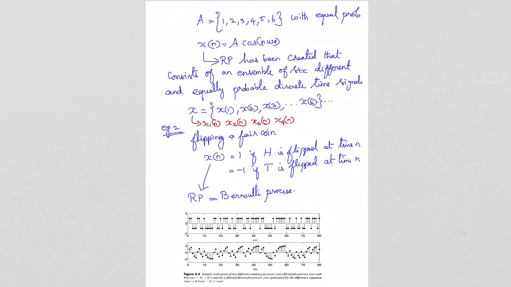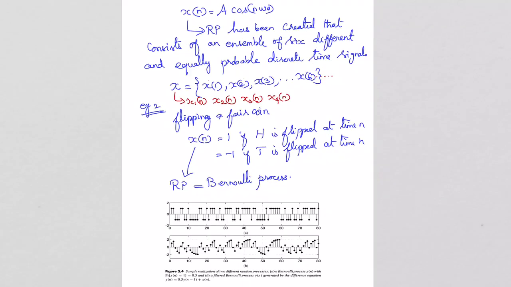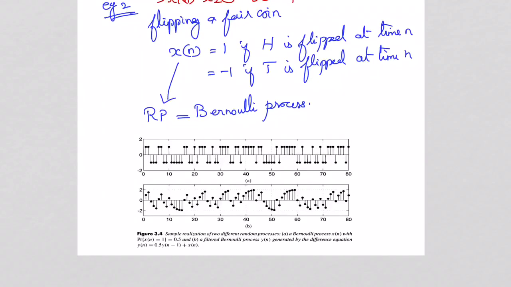So now x of n is a random process which is named the Bernoulli process. The sample function of the Bernoulli process is shown in the figure. Look at this figure. In this figure, the first part A shows the Bernoulli process, which consists of the values of x of n with the probability that x of n is equal to 1 is 0.5, and similarly x of n equal to minus 1 is also 0.5, equally likely.